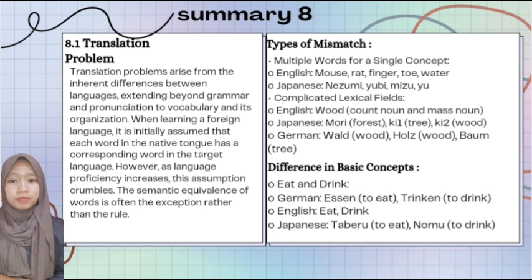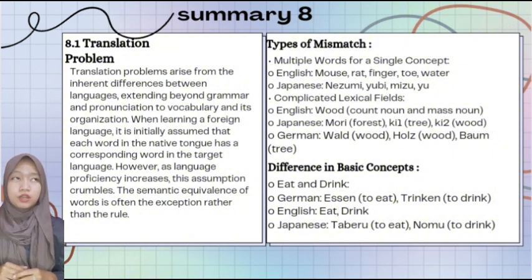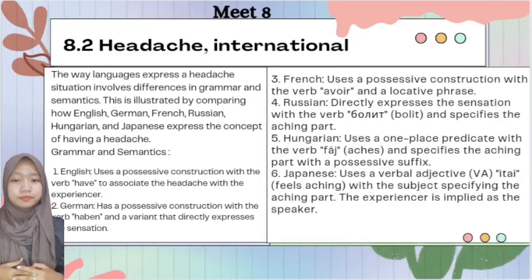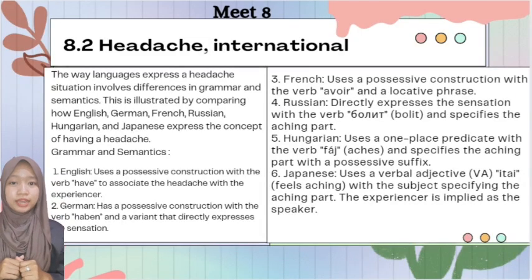For example, work. In English, work is a broad range of activity, and in Japanese it is hataraku. Hataraku is work, and asobu is play or leisure. And then next, 8.2 headaches internationally.